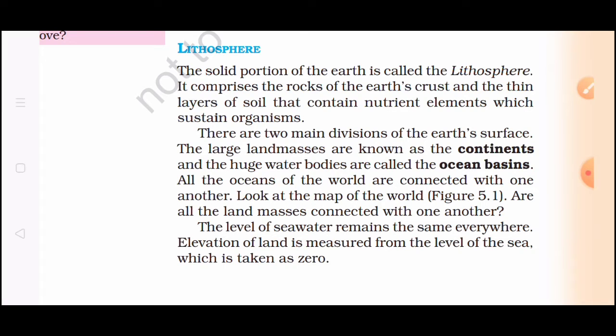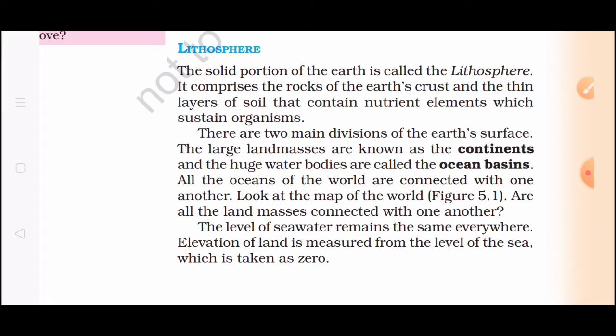So what is the meaning of this sentence? That means the solid crust of the earth is called the lithosphere. In your next classes you will be understanding about the layers of the earth. The uppermost layer is the crust, and that part comes under lithosphere. You'll learn this in your next classes. In 7th class you will understand the layers of the earth, that is the crust, then mantle, then core.